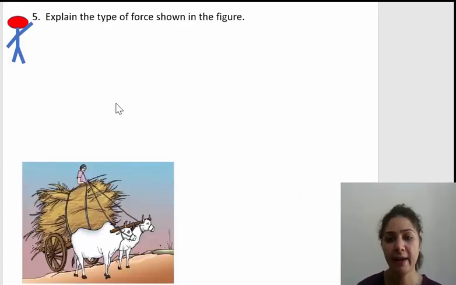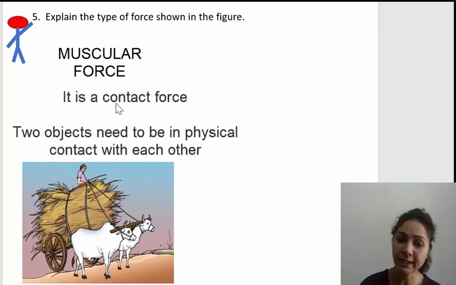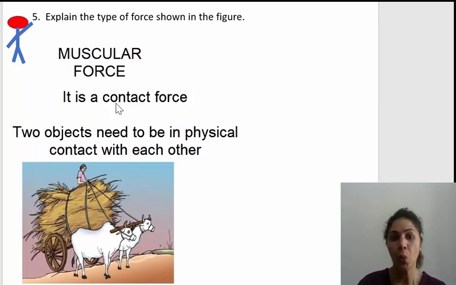Now, look at the diagram and comment on the type of force. What type of force is the person applying? The person is applying a muscular force. He is using his muscle power to control the cart, isn't it? So what is a muscular force? You can say that muscular force is a contact force. What is a contact force? In this case, two objects should be in physical contact with each other. Which are the two objects in physical contact here? The person's body and the rope with which he is trying to control the cart. Okay?